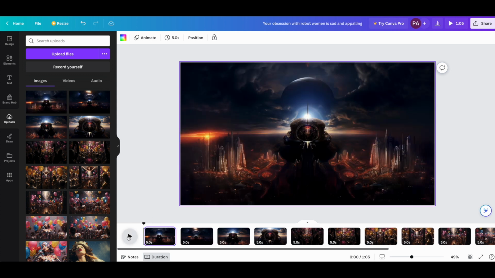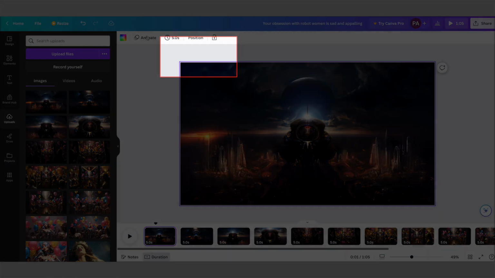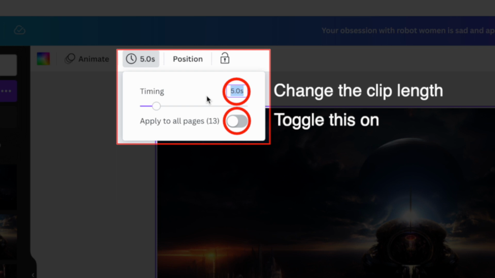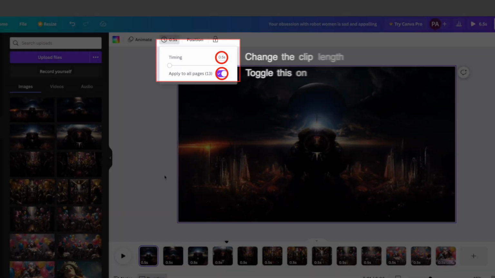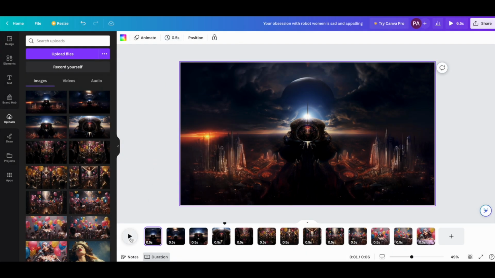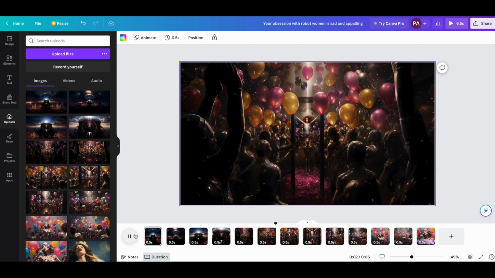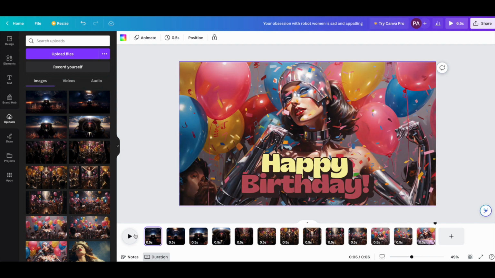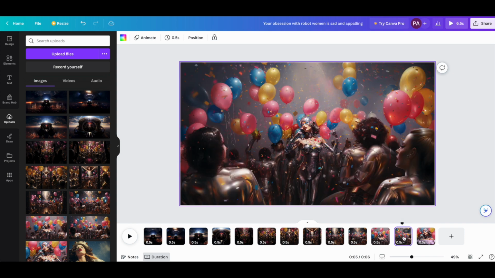And now we're going to adjust the timing of these frames because they default to 5 seconds. You can see a little 5.0 on every image. Click on that stopwatch icon at the top. We can change this. Let's go with half a second. Toggle the switch on to apply that to all of your pages, all of your images. And now everything is half a second long. You can hit the play button to do a little preview, and it looks pretty good.